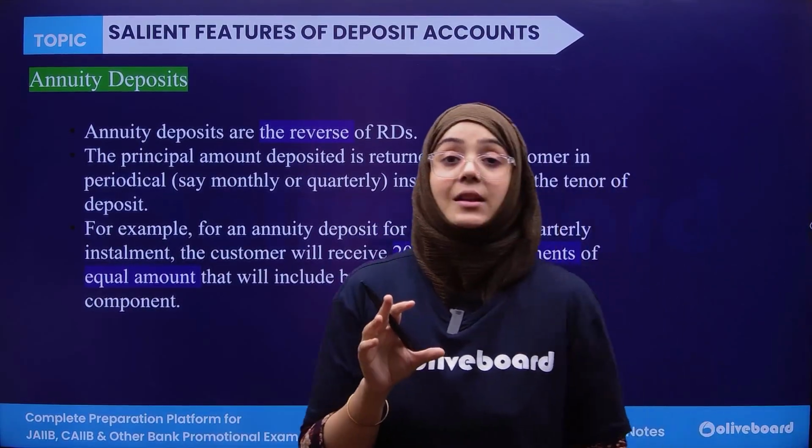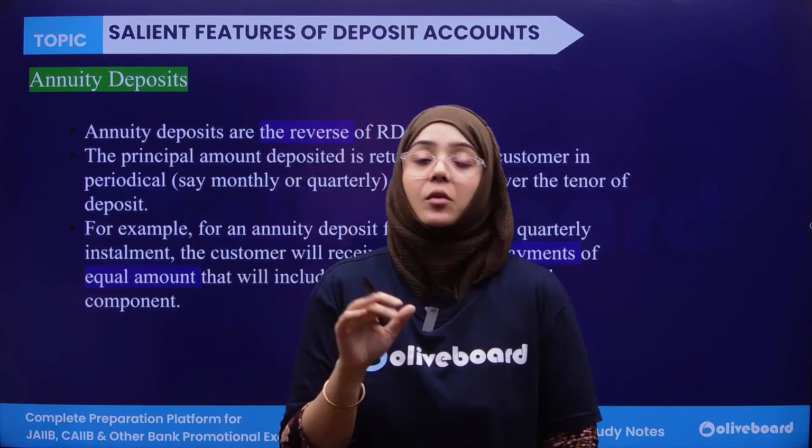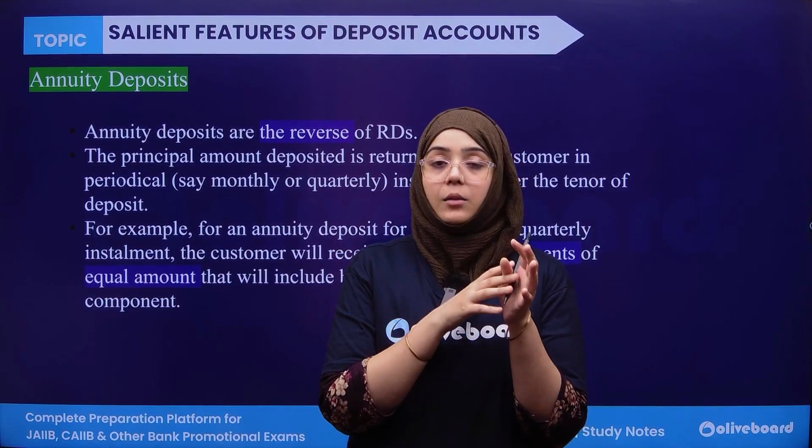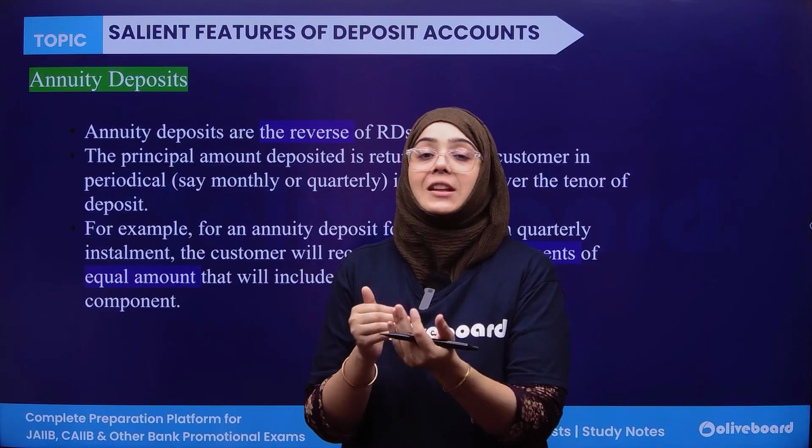annuity deposit, it is actually the reverse of the recurring deposit. In a recurring deposit, the person is depositing money every month to the recurring deposit. That is the principal amount. But if we talk about the annuity deposit, the principal amount plus the interest is paid to you periodically. This is not given by the bank at once or as a lump sum amount.